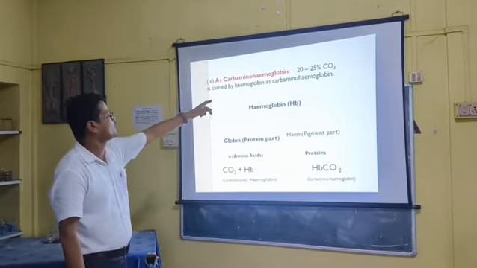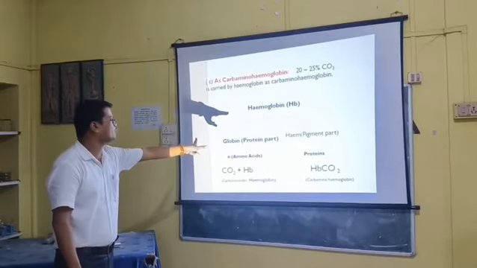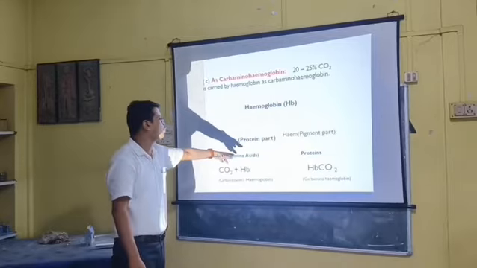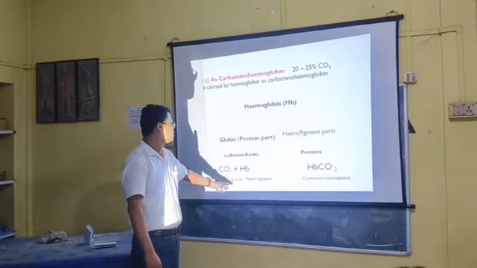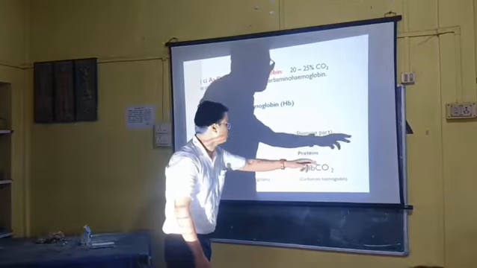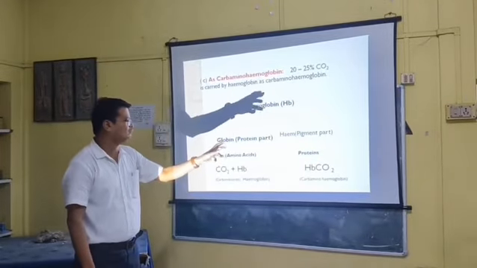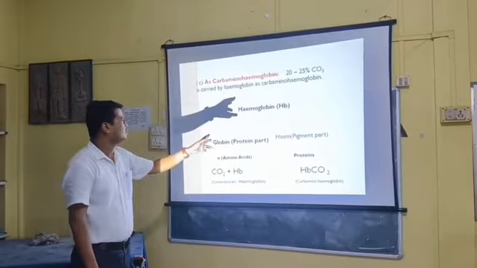You see that it is 20 to 25%. Hemoglobin has two parts: the globin part, the protein part, and the heme part, the pigment part. The amino acids present in the globin part bind the carbon dioxide, and the carbaminohemoglobin formed is HbNHCOOH. This is the compound that is formed when carbon dioxide reacts with the hemoglobin.